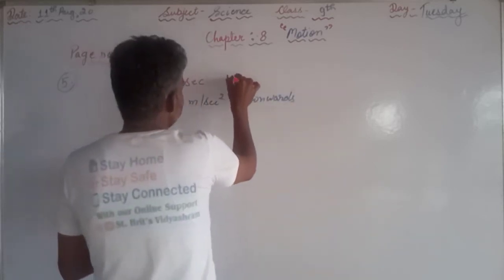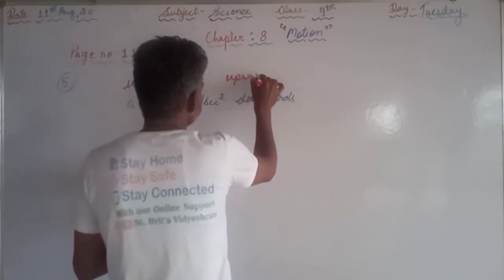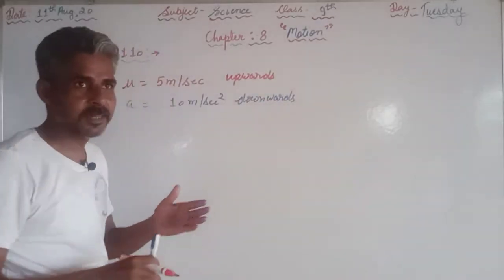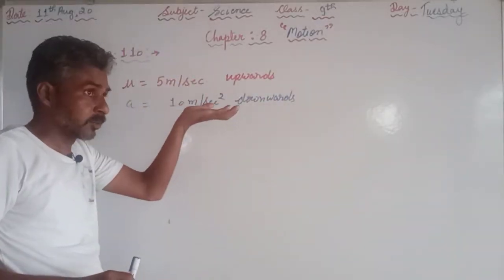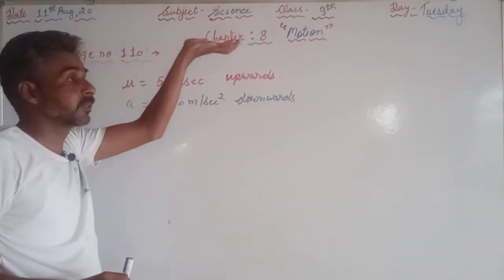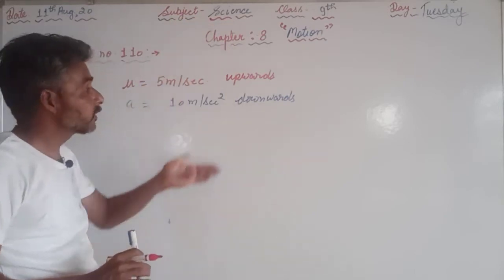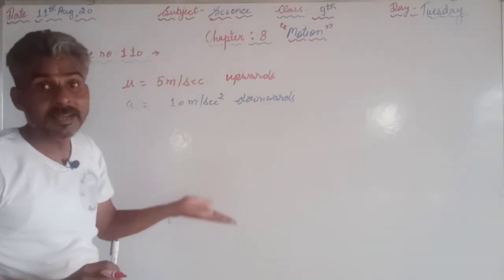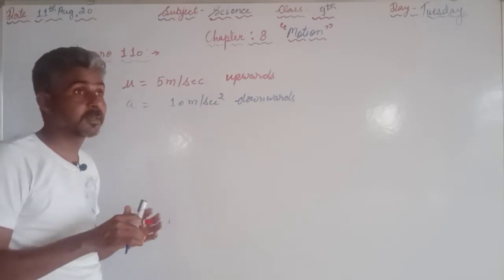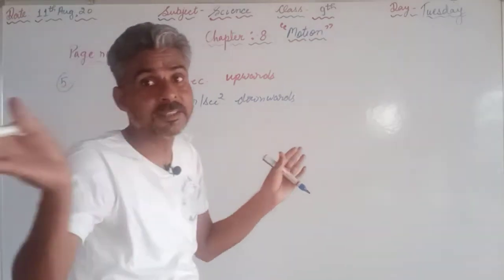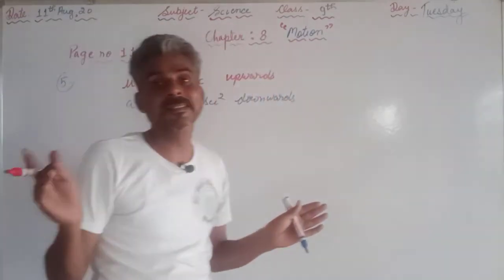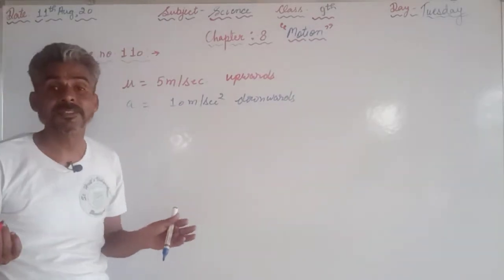So here we can say that the stone is going upside and the acceleration is on the downside, which means the acceleration is negative. I gave you the example that when the acceleration is in the opposite direction of the motion, then we can say it is retardation, or the acceleration is negative.